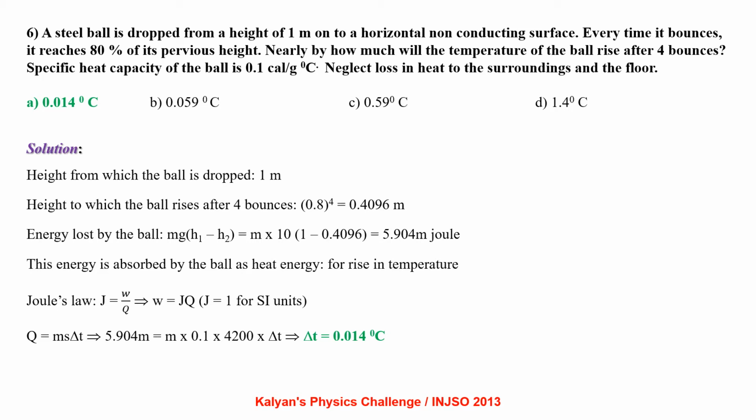For the rise in temperature we can apply Joule's law, J equal to W by Q, from where W equal to JQ. J is equal to 1 for SI units. From there we can write Q equal to m s delta T, that is 5.904 equal to m into 0.1 into 4200 into delta T, which gives us delta T to be 0.014 degree centigrade.